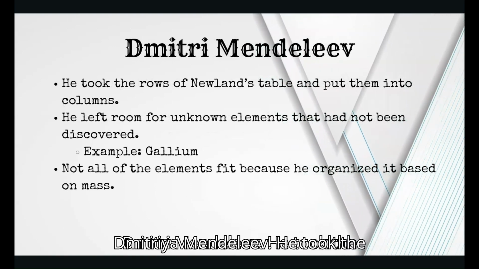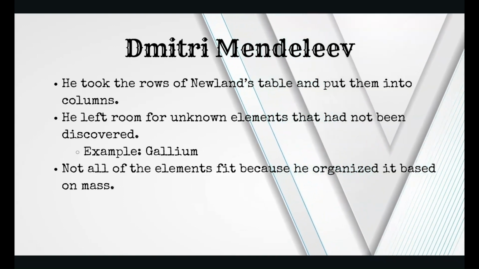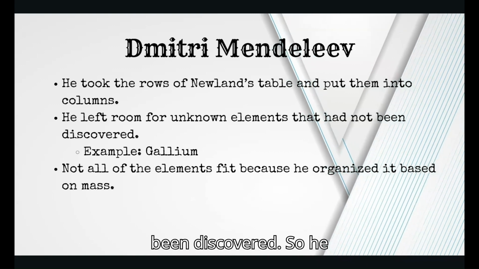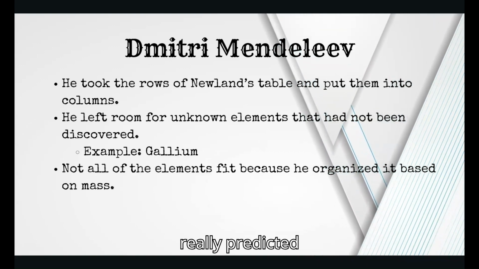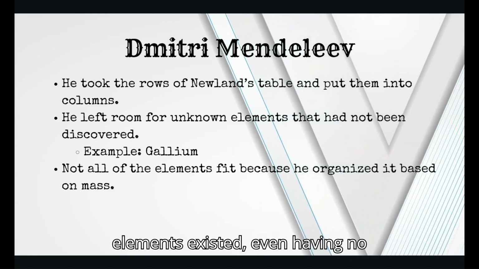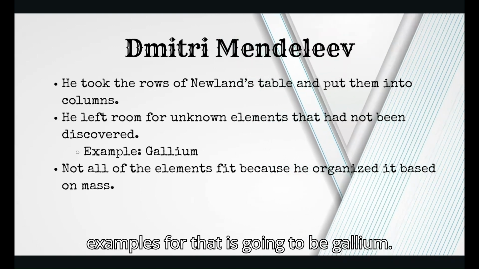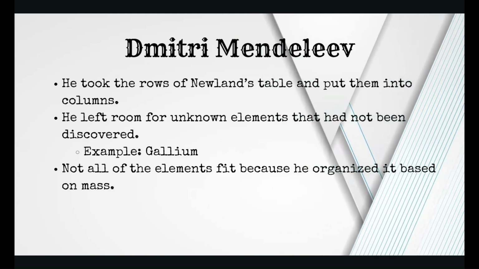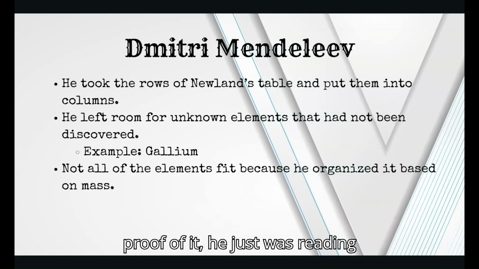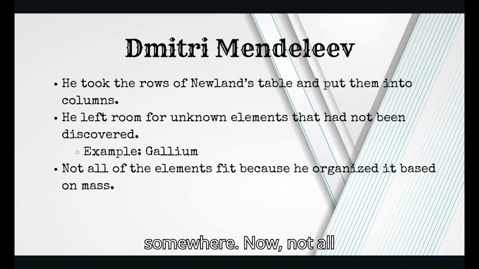Dmitri Mendeleev took the rows from Newlands' table and put them into columns. But what he really did was leave room for unknown elements that had not been discovered. So he predicted unknown elements and assumed that these elements existed, even having no proof of that. One of the big examples is gallium. He predicted that gallium was going to exist, even not having any proof of it. He was reading the periodic table, noticed a pattern, and assumed that gallium would exist somewhere.